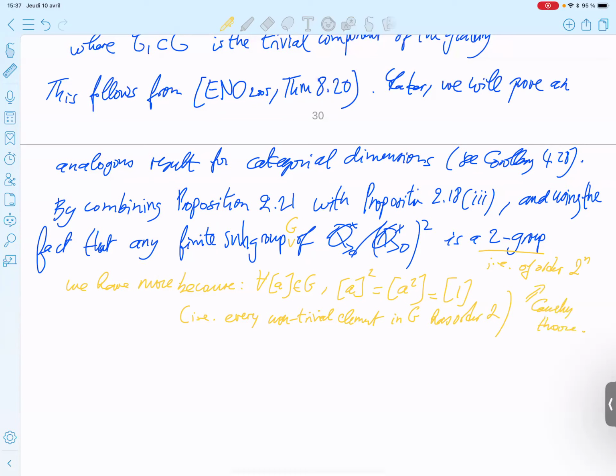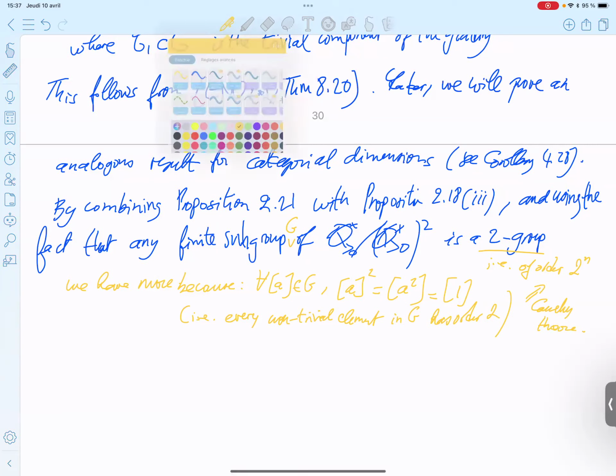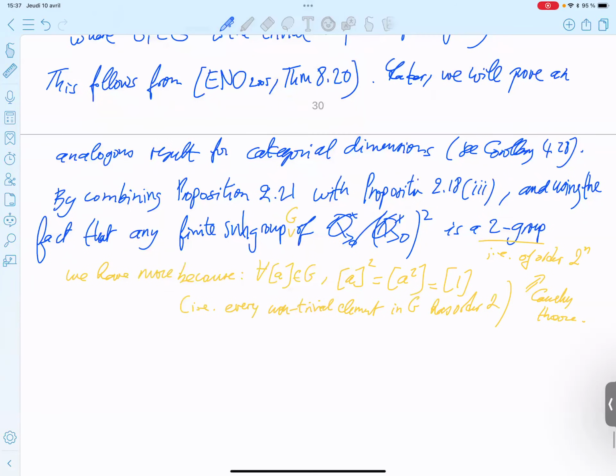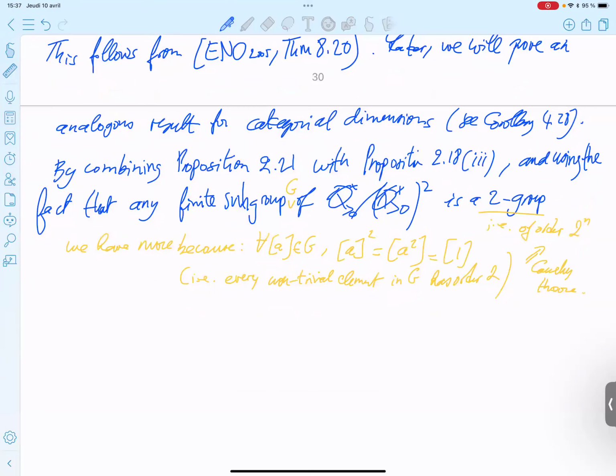If a prime P divides the order of a group, then there is an element of order P. So because every element is of order 2, you have that. Now, we will think about that, why it is true.